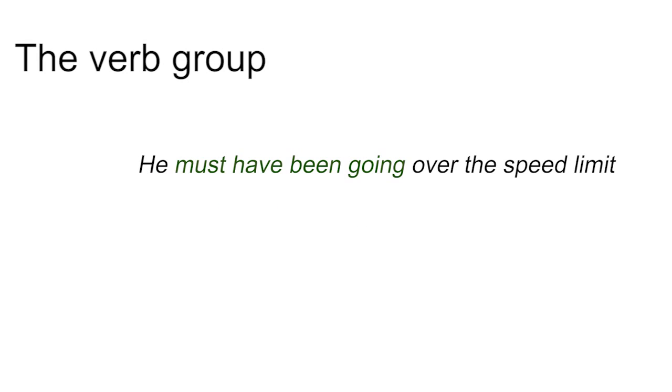In the verb phrase, must have been going over the speed limit, the verb group is the auxiliaries plus the main verb: must have been going.